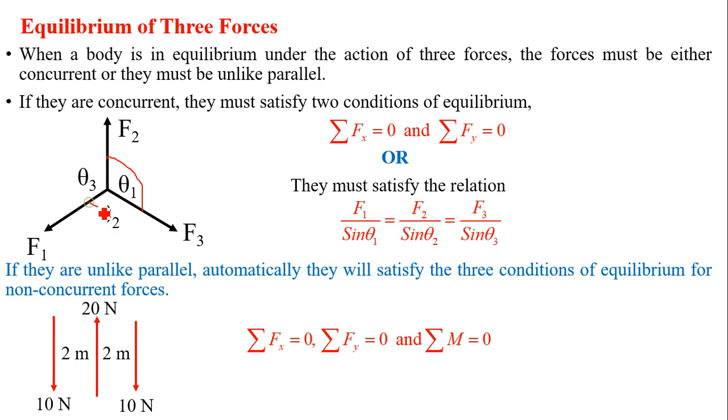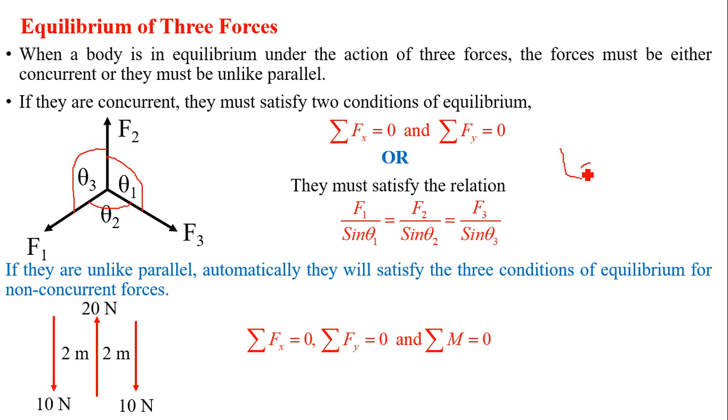Then F3 divided by sine theta 3, where the remaining forces are F1 and F2 and the angle between them is theta 3. So F1 divided by sine theta 1 equals F2 divided by sine theta 2 equals F3 divided by sine theta 3. This relation we call Lami's theorem.